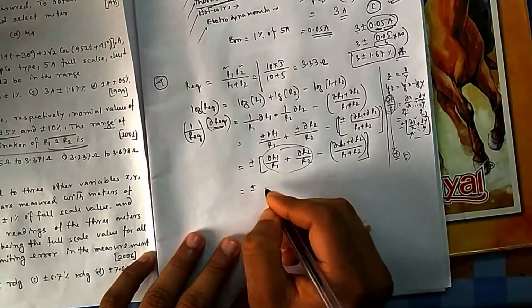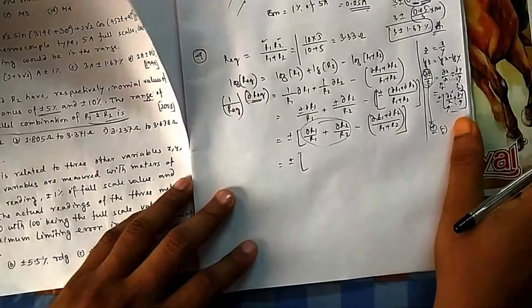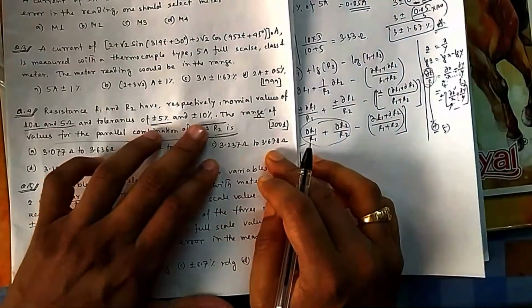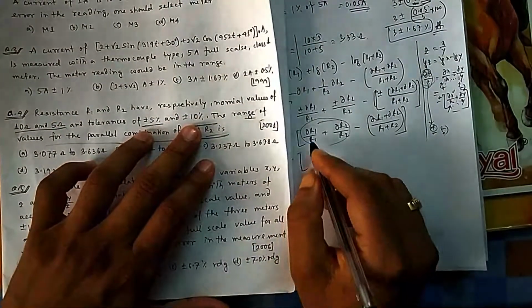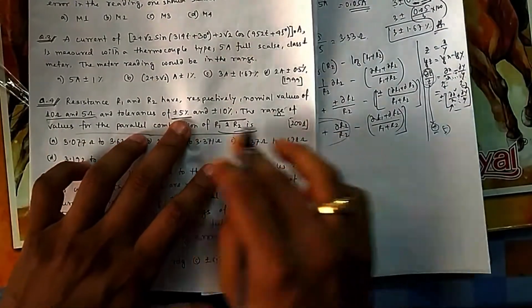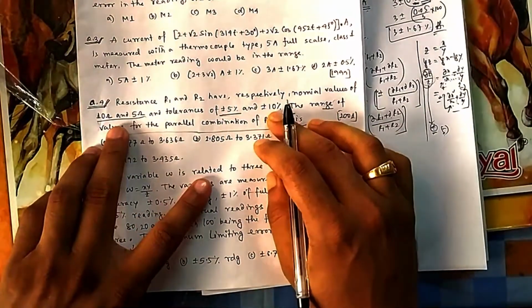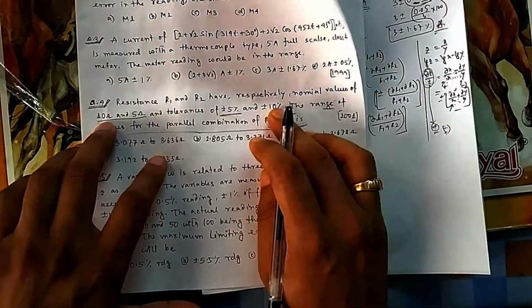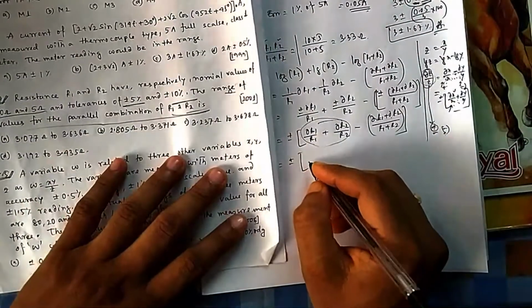So let us put in the values. What is dR1 by R1? dR1 by R1 is the error that you are getting. So what is the error they have given? They have given plus minus 5%, plus minus 10%. So because it is on the base, this by this means you are directly getting plus minus 5% of 10. Because it is not given on full scale, you take plus minus 5% on the basis of 10, plus minus 10% on the basis of 5. So you can put dR1, dR2, all these values.